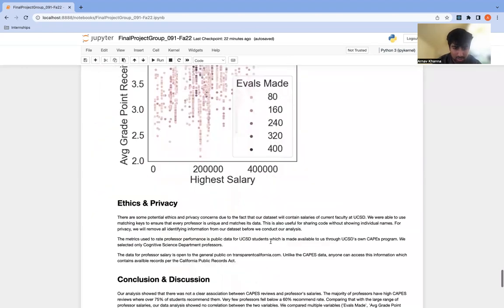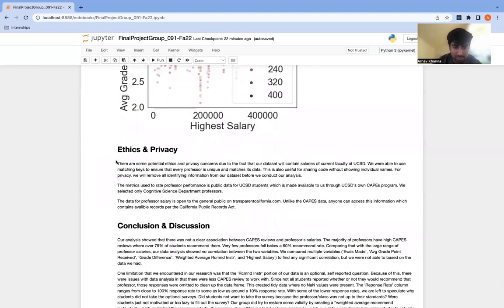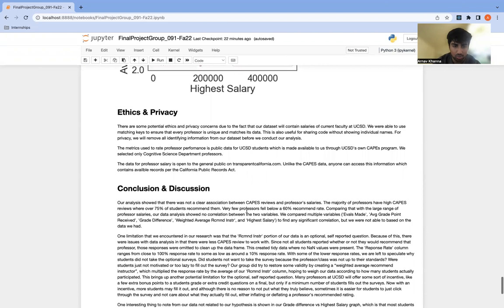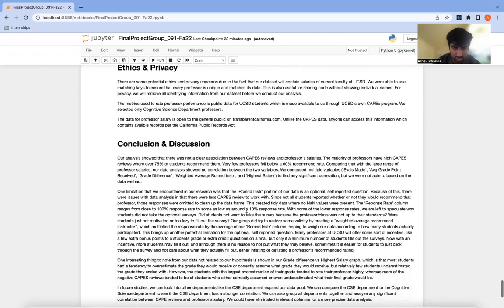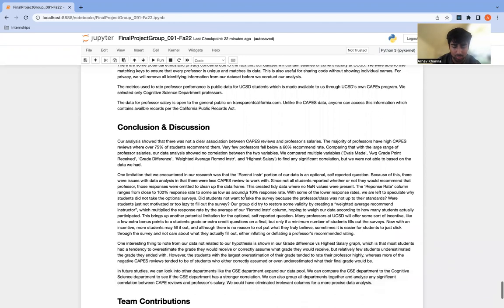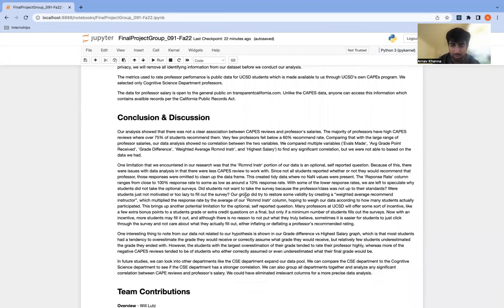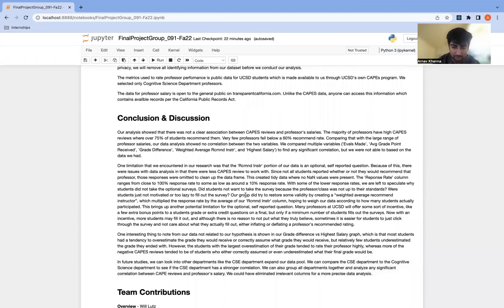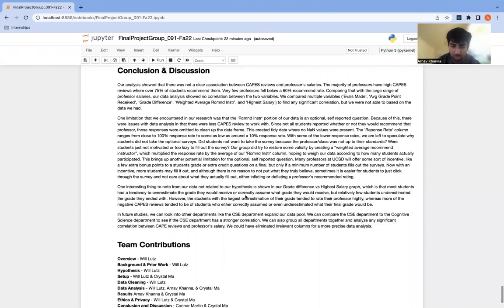And yeah, so the ethics and privacy, there are some potential concerns in that CAPES data was accessed and professor salary was accessed, but everyone can access this information. So we didn't think it was too much of a concern. But our analysis showed that there wasn't a clear CAPES and professor salary relationship. So that was our findings, and thank you.